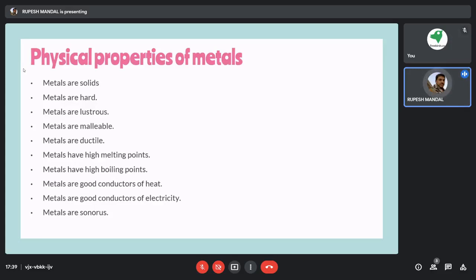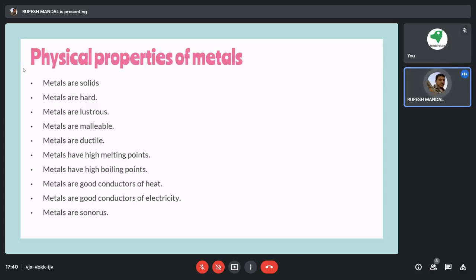Then metals have a very high melting point. High melting point means, for example, if I try to heat iron and, at the same time, a plastic bottle, the plastic bottle will definitely melt, and the iron rod will last for a longer time.